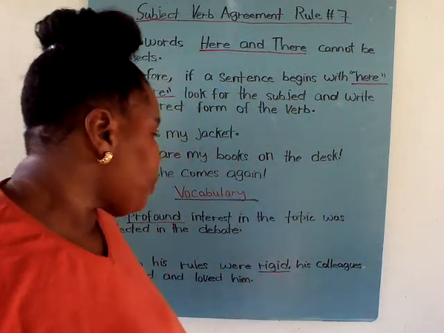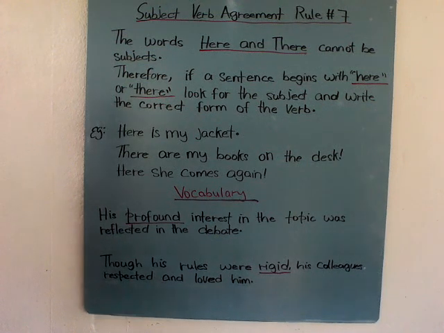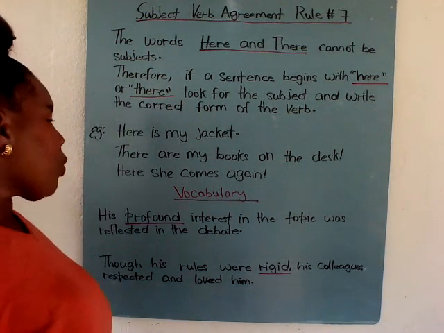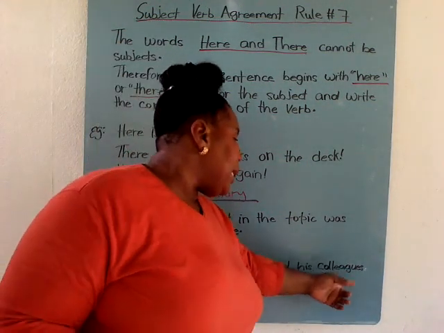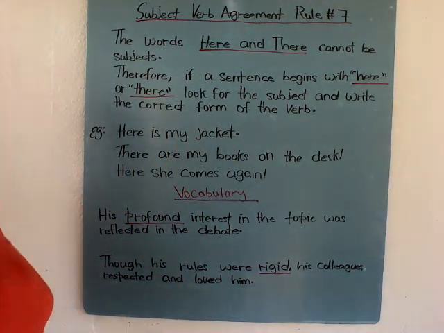Alright? So for number 2, though his rules were rigid, his colleagues respected and loved him.